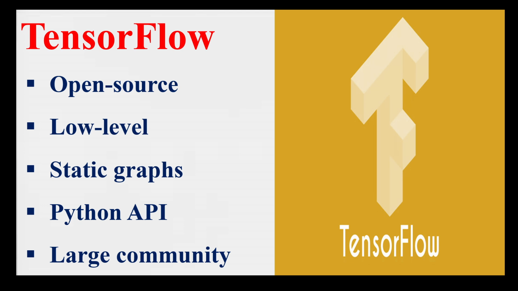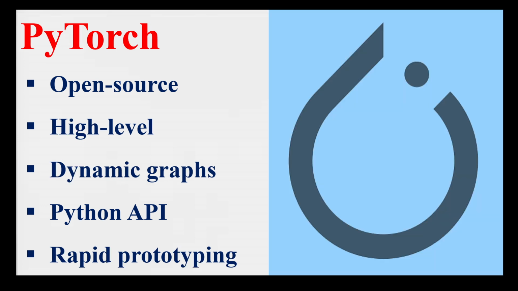TensorFlow is an open source framework, which means it is easy to use and modify. TensorFlow is a low-level framework, which means it provides a lot of control over the underlying computation, but it also requires more effort to use. TensorFlow uses static graph, which means the computation graph is defined before the computation is executed. TensorFlow has a Python API, which makes it easy for Python developers to use. And finally, TensorFlow has a larger community of developers and users, which means there are many resources available for learning and troubleshooting.